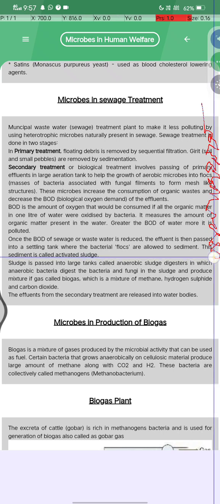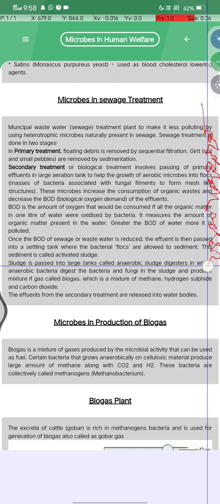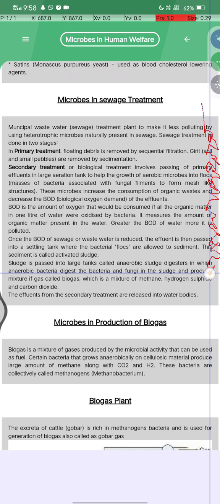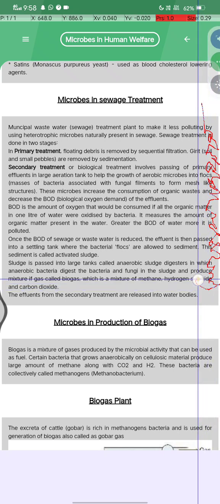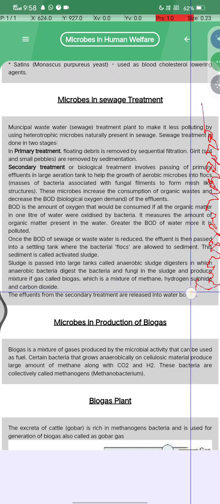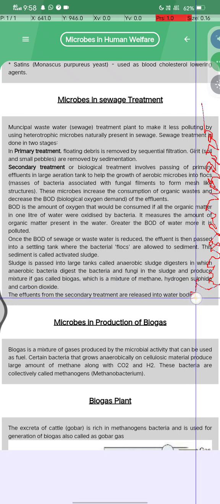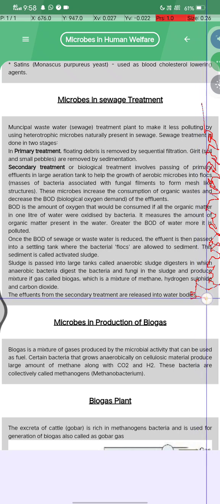This sediment is called activated sludge. The sludge is passed into a tank called an anaerobic sludge digester, in which anaerobic bacteria digest the bacteria and the fungi in the sludge. The product mixture is biogas, which is a mixture of methane, hydrogen sulfide and carbon dioxide. The effluents from the secondary treatment are then released into the water body.